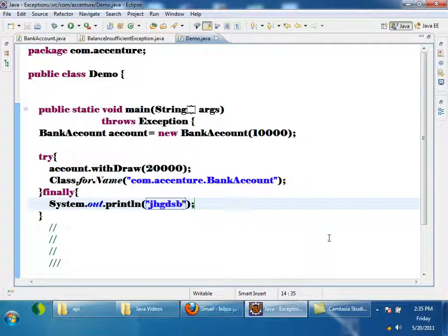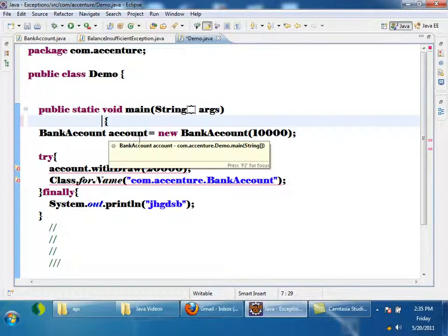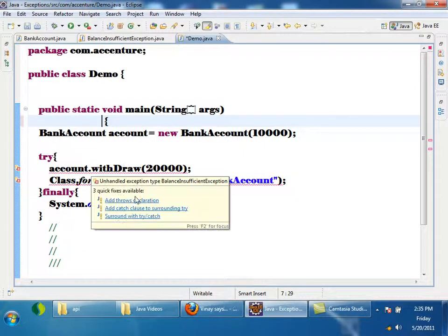Is a catch block required right now? No. So you can use try finally. Or suppose I remove this; now here it is giving a compilation error. My main method is not declaring it throws, so I need to handle it. See what I'll do: add catch clause to the surrounding try.